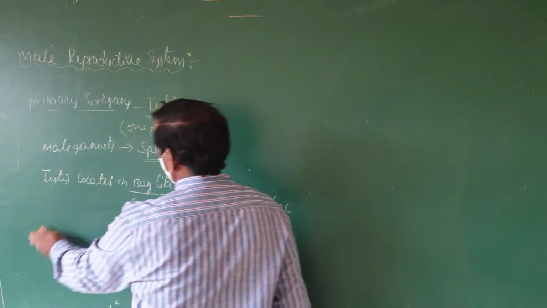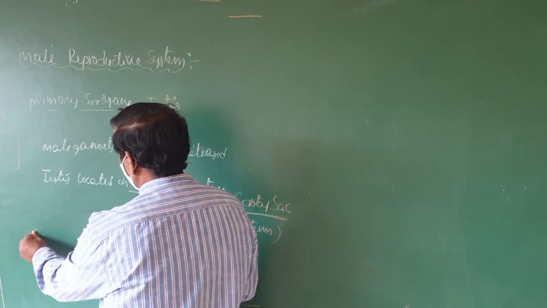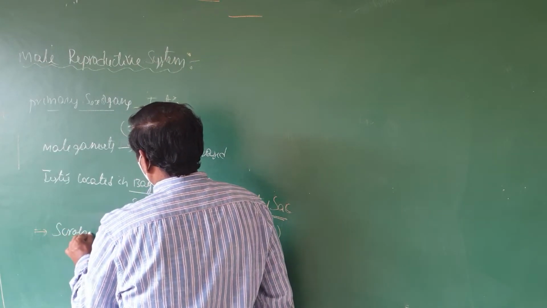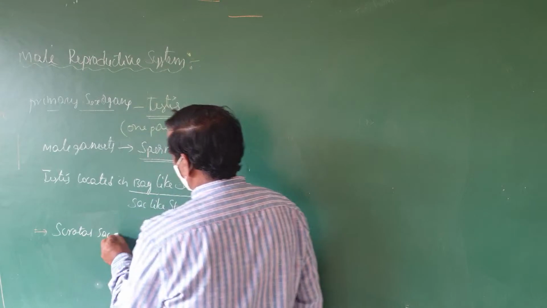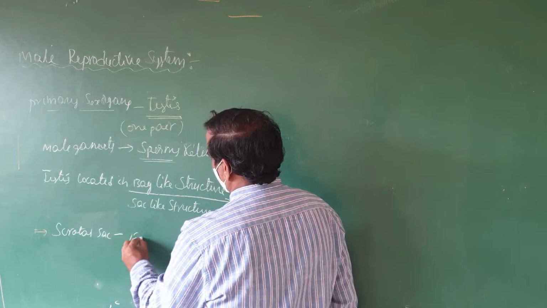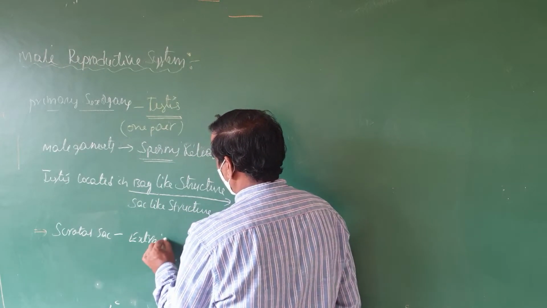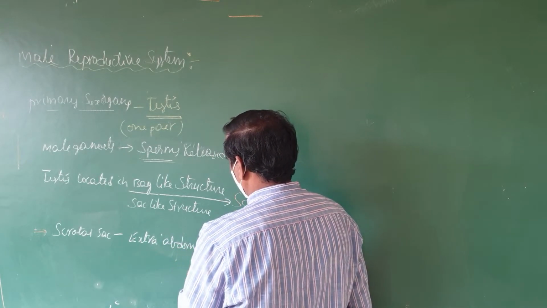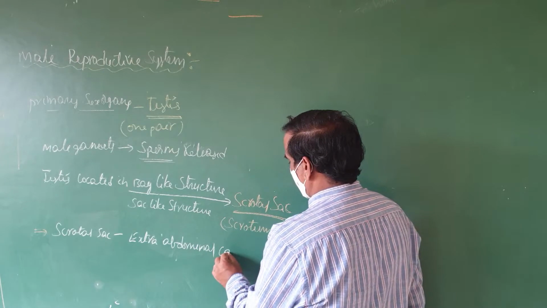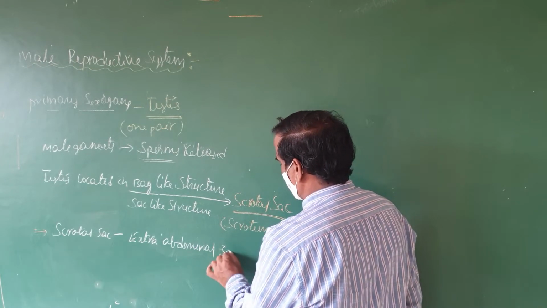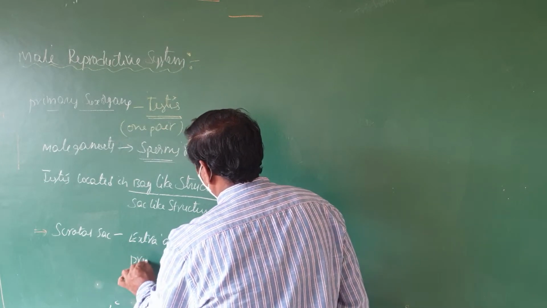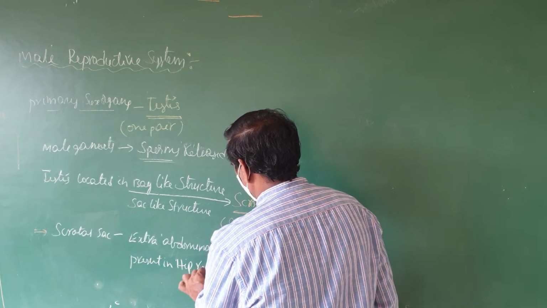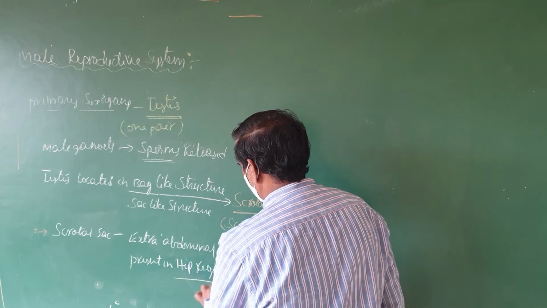Next we have to discuss this scrotum. This scrotal sac is an extra-abdominal sac present in the hip region.